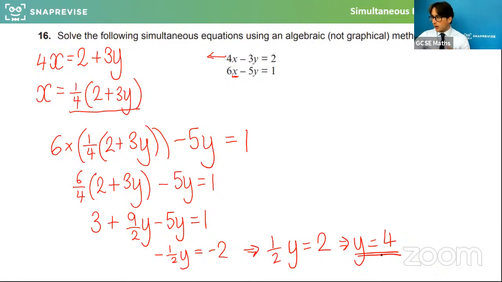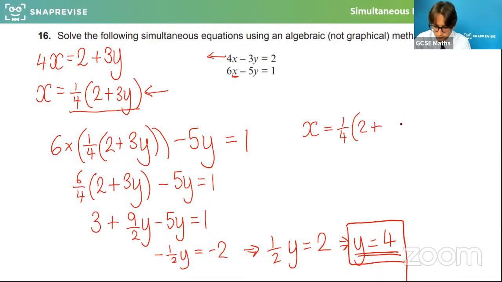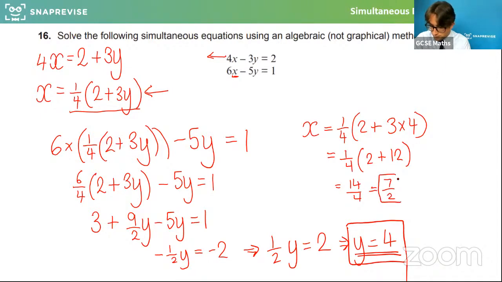Now, although I say this is only half of the answer, the majority of the work is done, because all I need to do now, remember, is plug this value of y back in, probably to here would be easiest, to spit out the value of x. So x is equal to a quarter, 2 plus 3 times the y value, which was 4. And so that would be a quarter of 2 plus 12, which is 14 divided by 4, 14 over 4. So you could leave it as that. That's the same as 7 over 2 or 3.5. So that's the value of x.